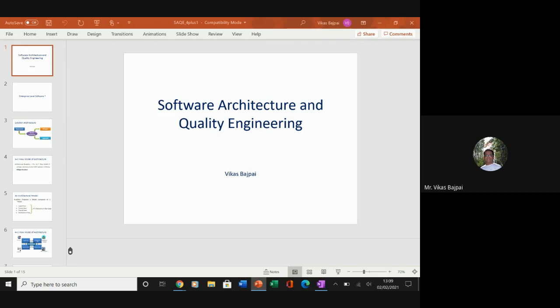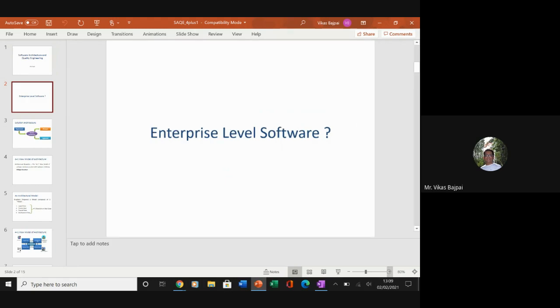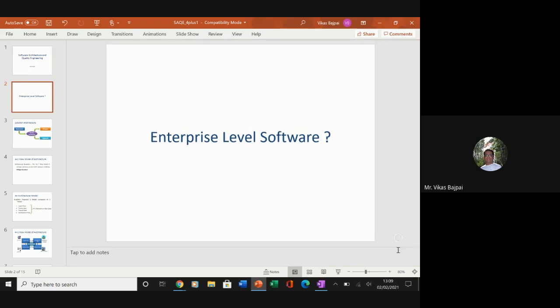So today, what we are going to do is we are going to see a very important architecture, which is 4+1 view. But before that, let me ask you some very quick questions. So, what do you mean by enterprise level software? What do you mean by enterprise level software?